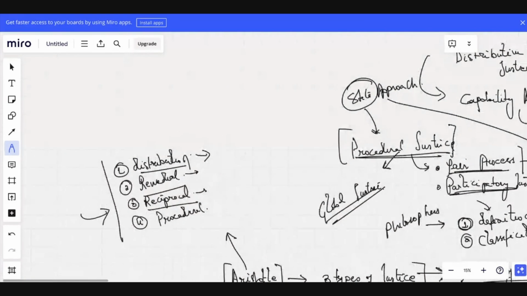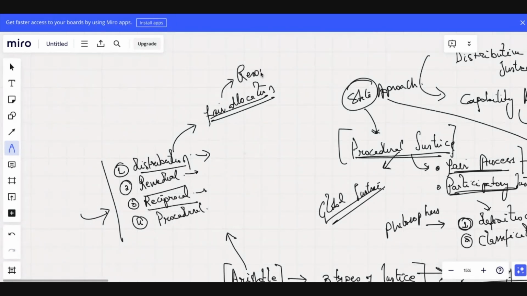So distributive justice is distribution or allocation, fair allocation of resources. Now, does fair allocation need to be done only in the case of goods, or everything? Resources cover everything: wealth, property and opportunity also come in.